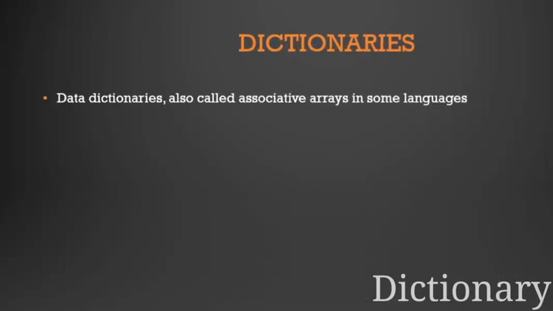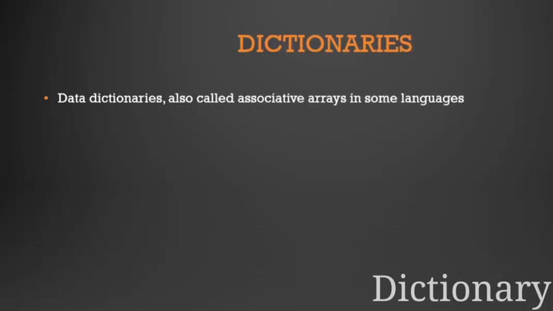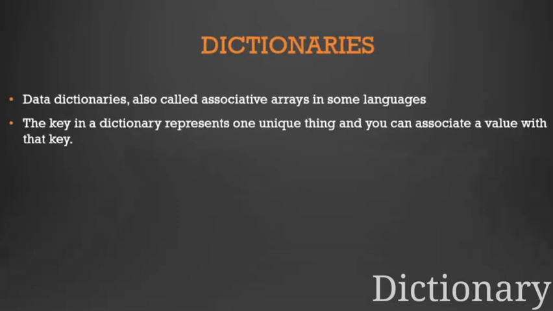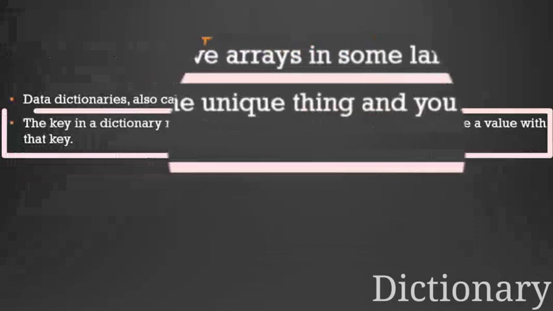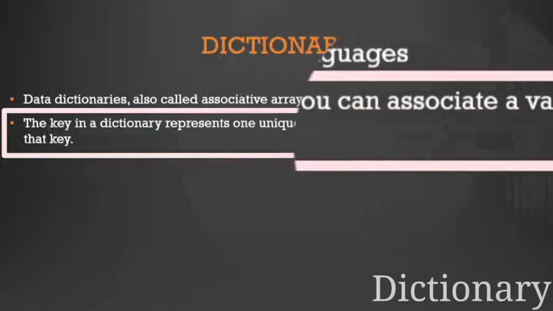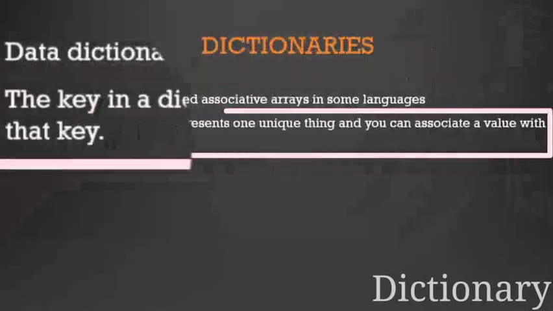So you can consider the first column to be unique, and the second column can be repetitive. This second column can be considered as the values. Again, the value can contain information related to the key, or perhaps unique to it, with respect to the key. And with respect to the syntax of dictionaries, the key represents one unique thing, and you can associate a value with the key. So that is the fundamental idea.